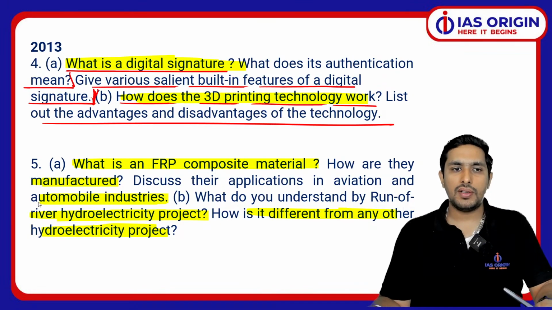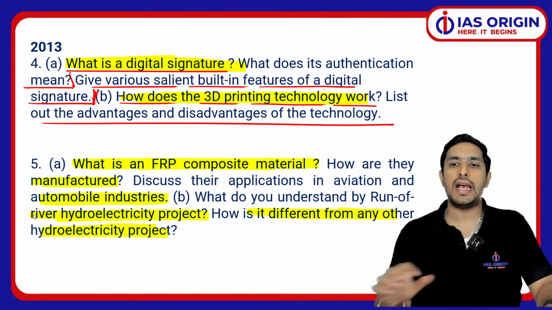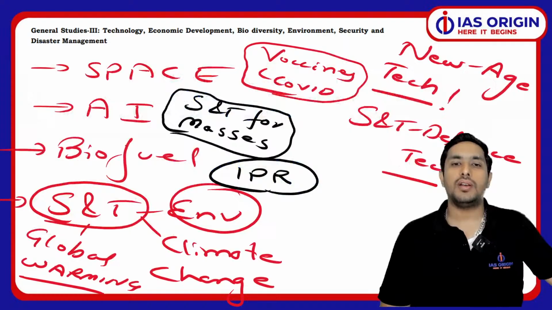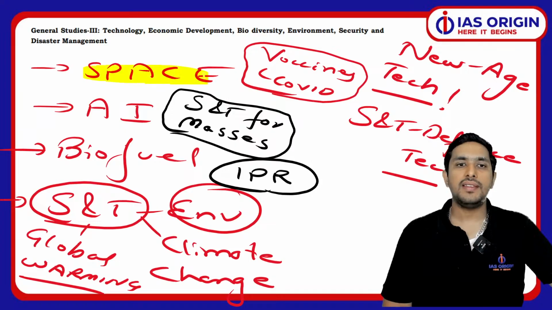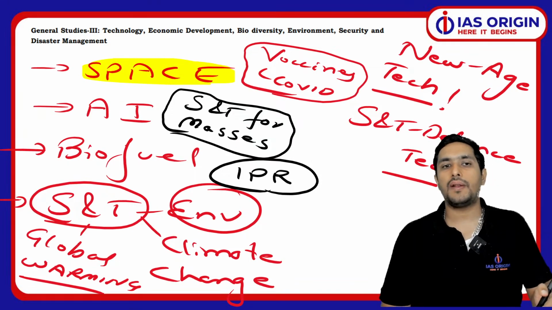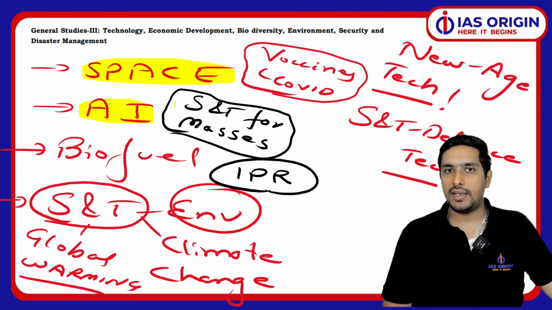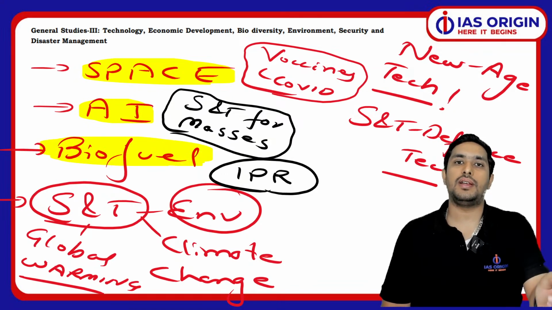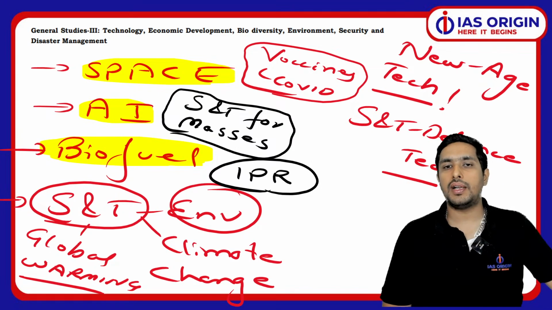Now what is more important is that, having seen these questions, what idea do we get? We get this idea that these are some of the most important themes. Space is a very important theme, no doubt about that. So you can't miss out on that. Moreover, on top of that, when we talk about AI, artificial intelligence, so artificial intelligence ka use in healthcare, it can be its use in education, it has to be studied. Biofuel is an important theme, so you got to understand how improvement is happening in the field. So it can be biofuel, it can be hydrogen fuel, you should read about that.